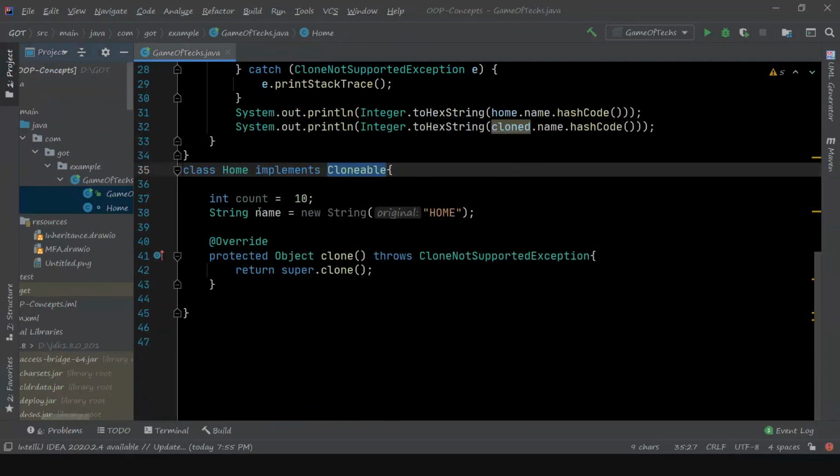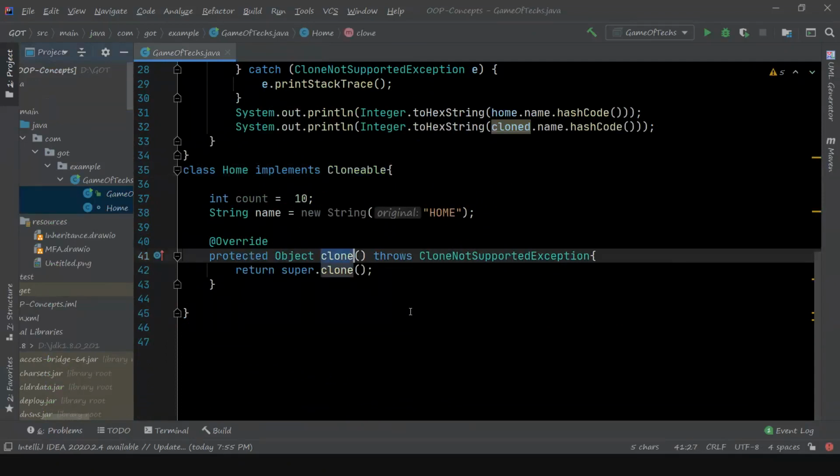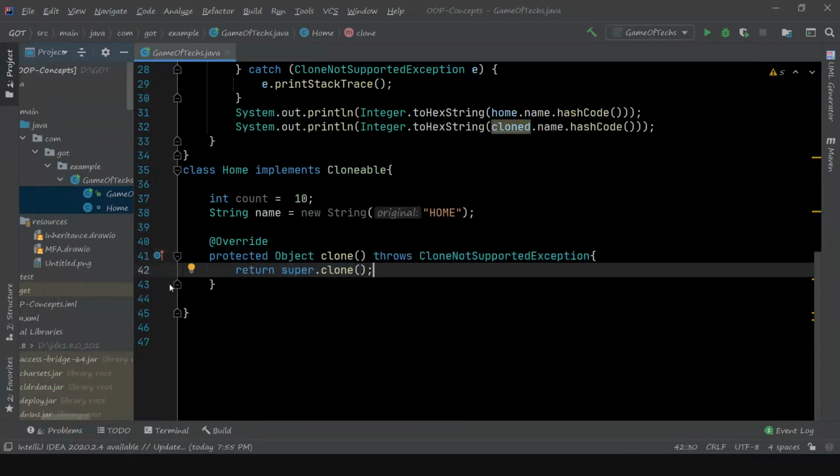After implementing Cloneable, we override the clone method which is available in the Object class, and we call super.clone and return the result.